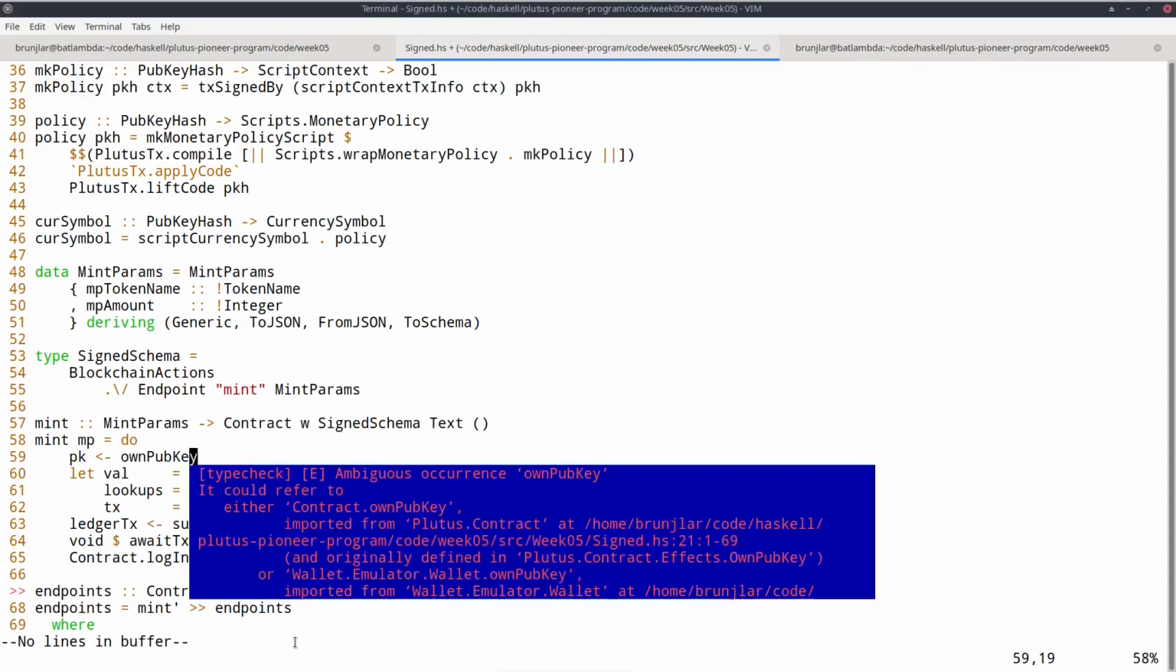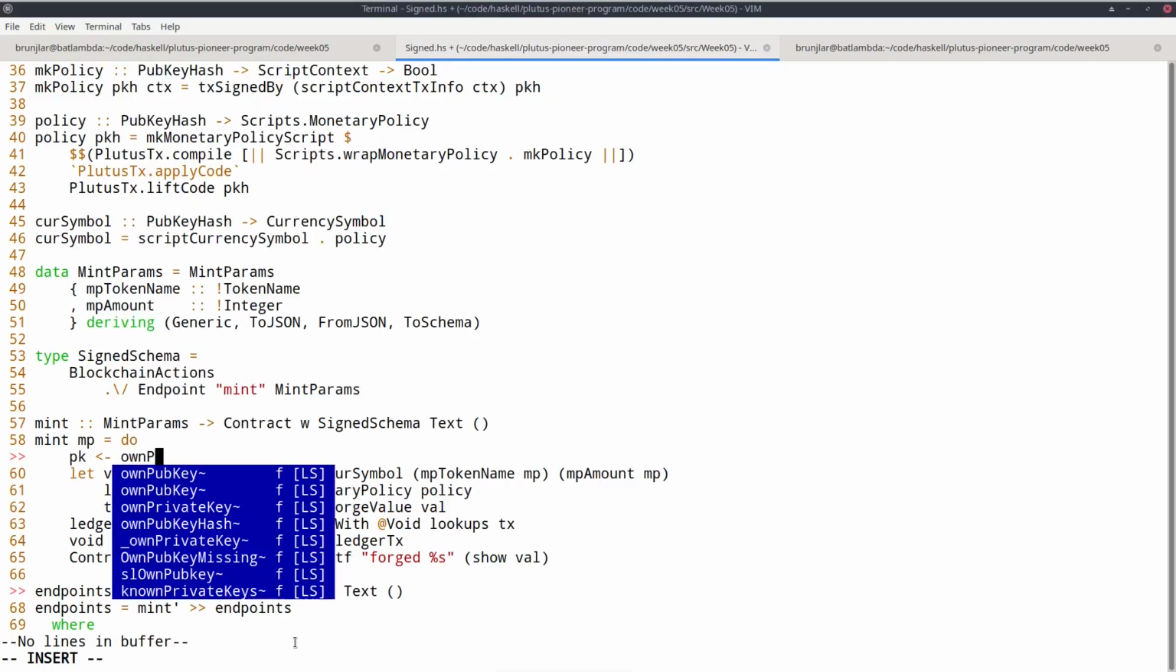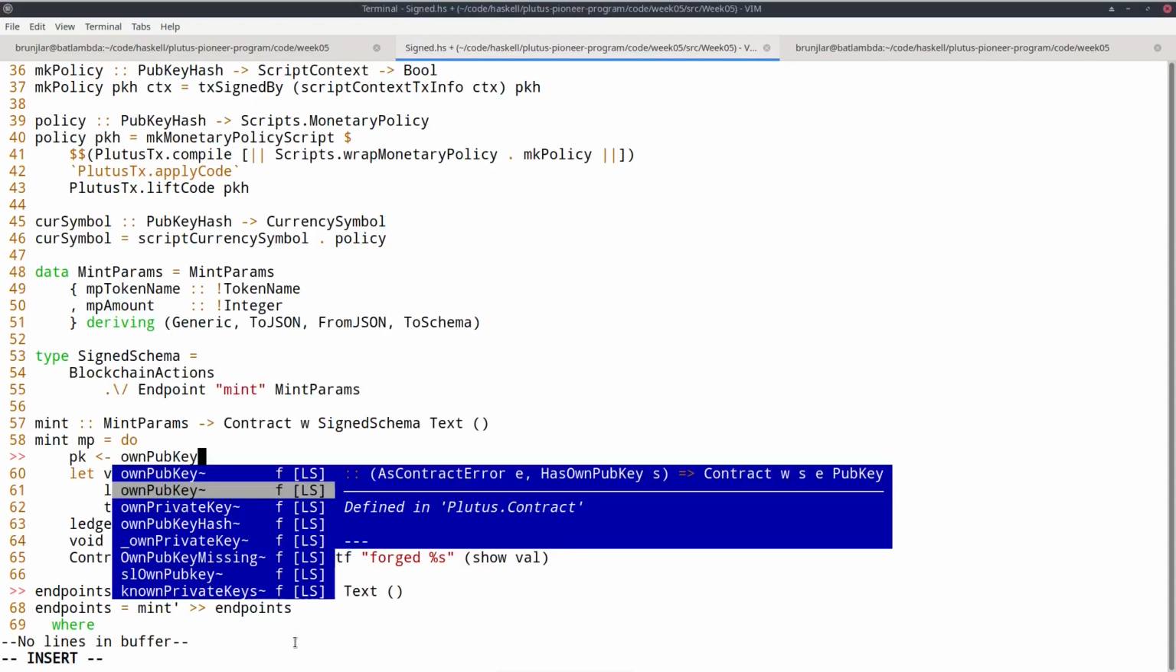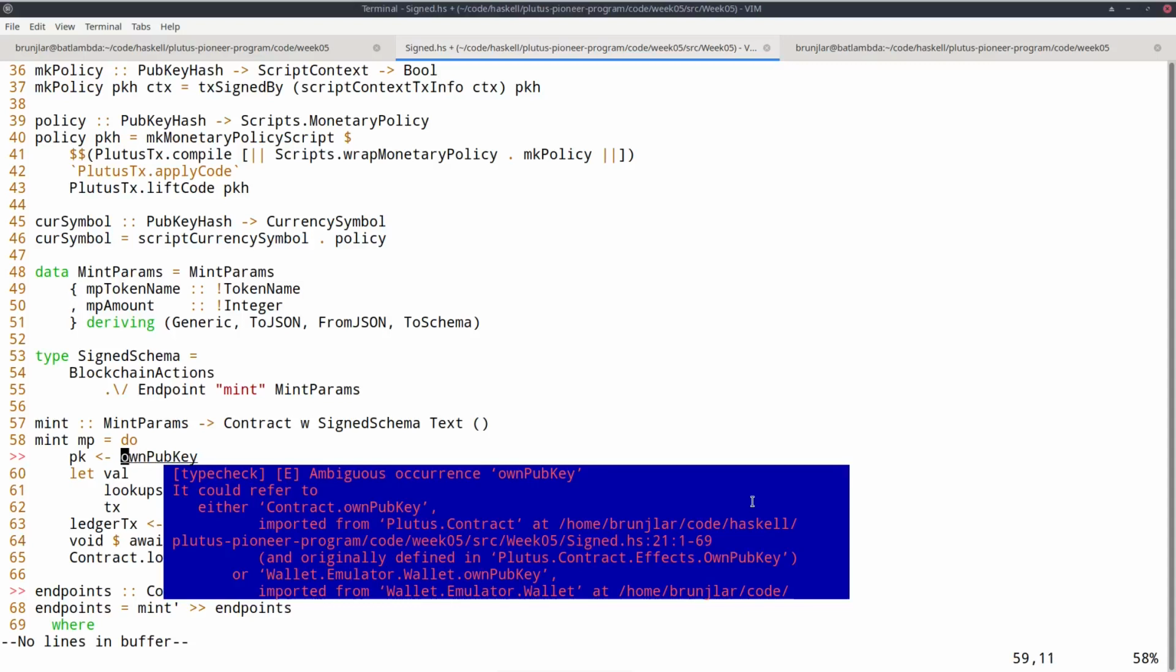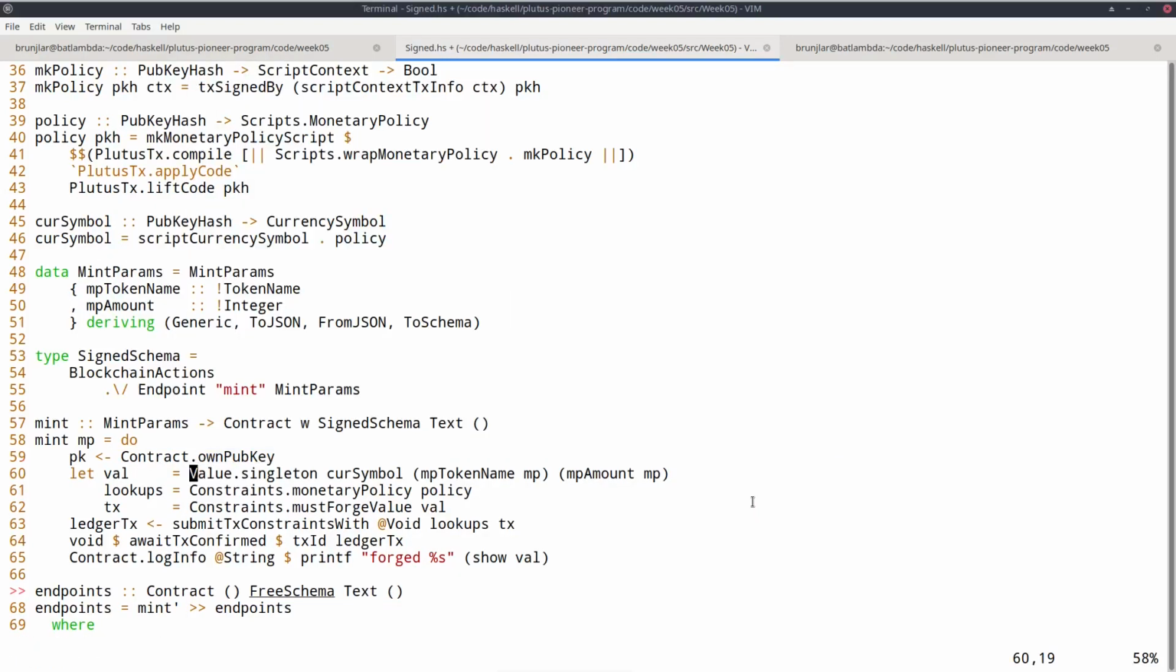But there are actually two versions as we see here. So that's not the one I want. I want this one. That gives me a contract whose result is PubKey. In order to disambiguate between the two, I qualify that with Contract. Okay, so now I have the PK, and now I can get the hash by simply applying the pubKeyHash function to that.